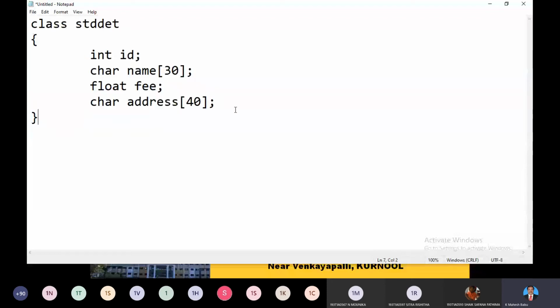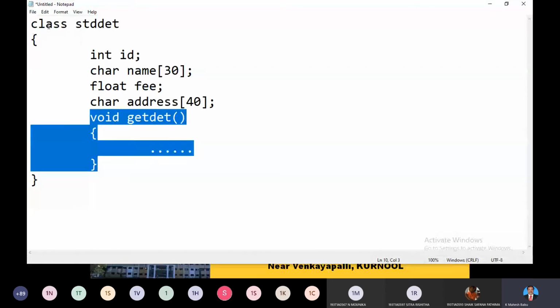If you define any function here, for example, I define one function here, void getdetails, right? Say for example, I mention like this. I don't write any information here. Whatever information I want, I can mention here, right? So this becomes a member of this particular class. We can call this one a method.